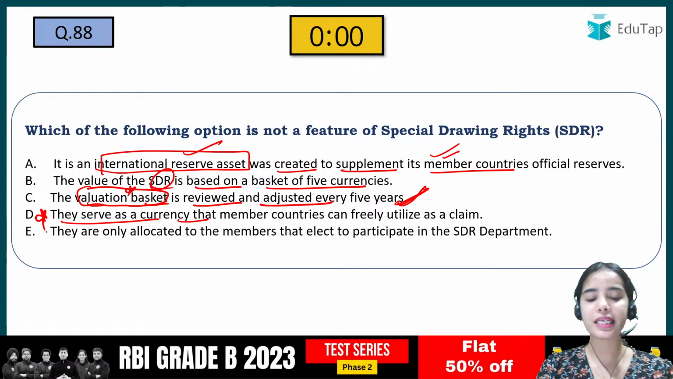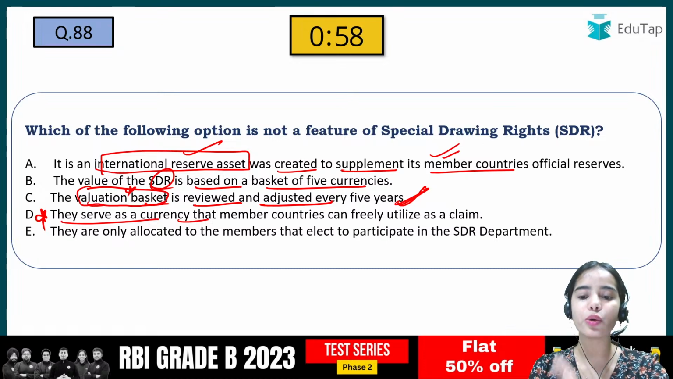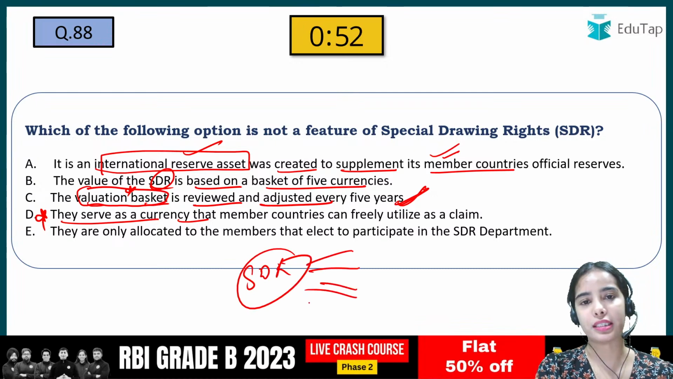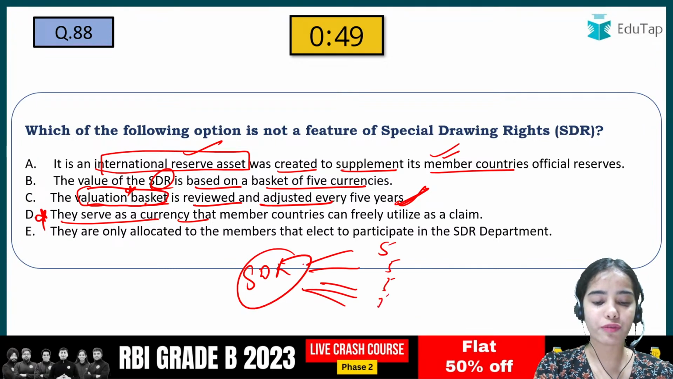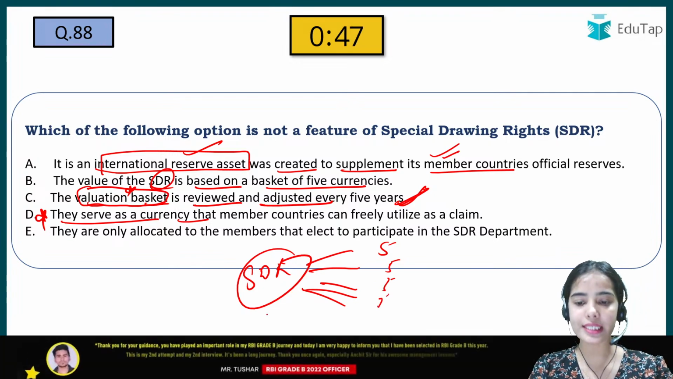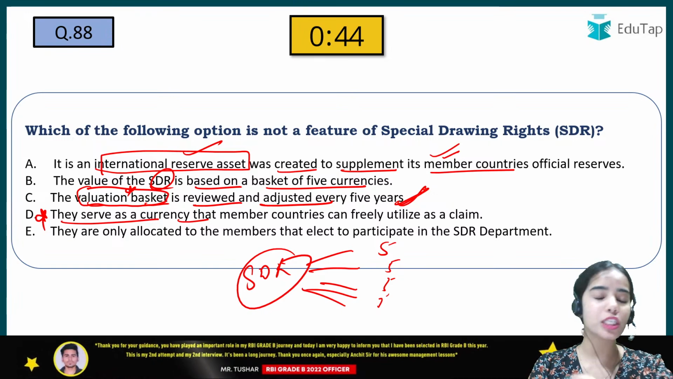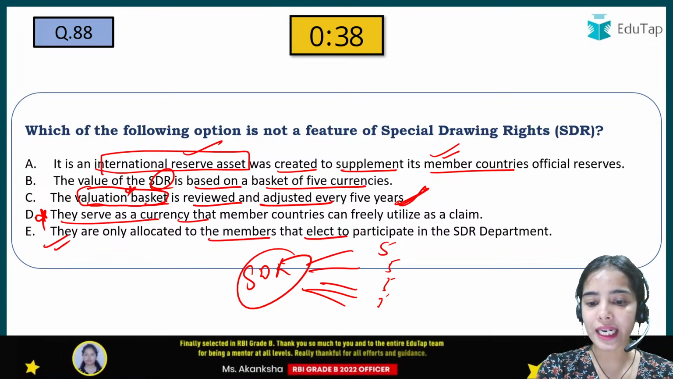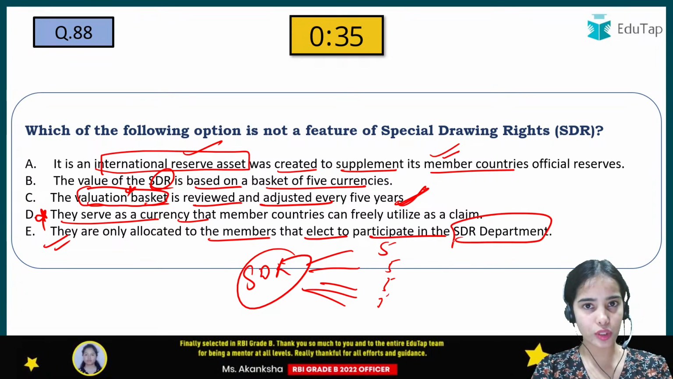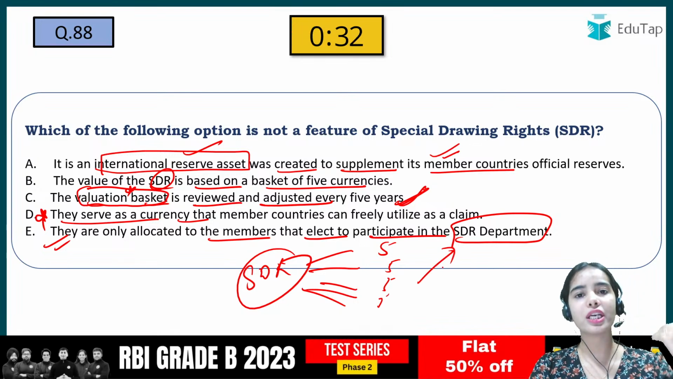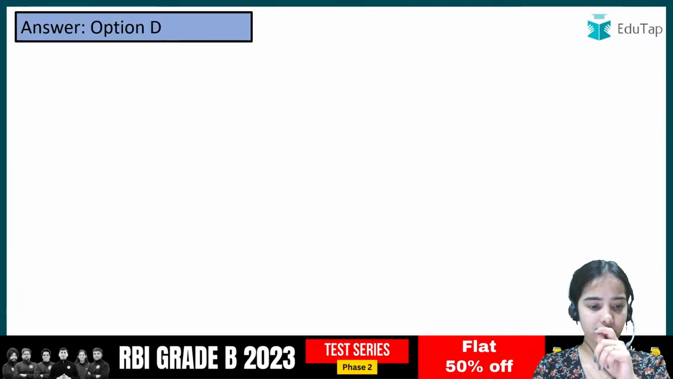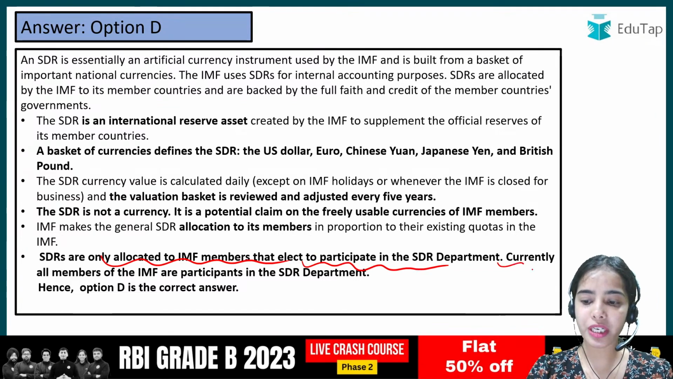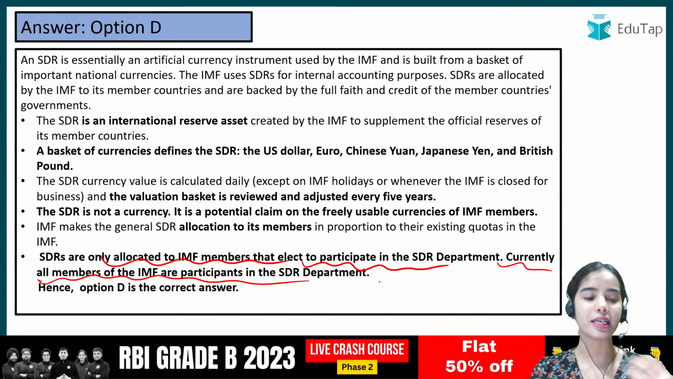They serve as a currency that member countries can freely utilize as a claim. Can this be true? No. SDR is not a currency, it is a basket of currencies. So there are 5 currencies that are involved in this SDR, and SDR is not a currency, it is a potential claim, it is not even a claim. It is a potential claim that a country can make. They are allocated to the members that elect to participate in the SDR department. That is also correct. SDRs are only allocated to IMF members that elect to participate in the SDR department. Currently, all the members of the IMF are participants in the SDR department.